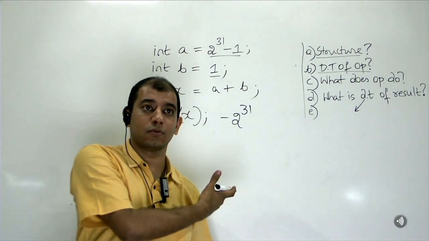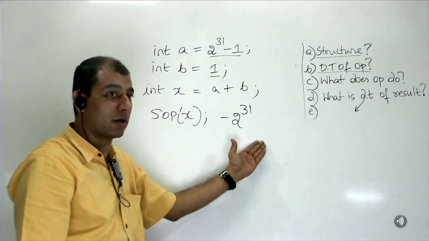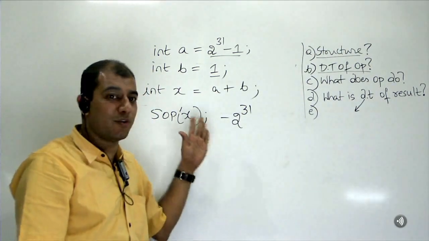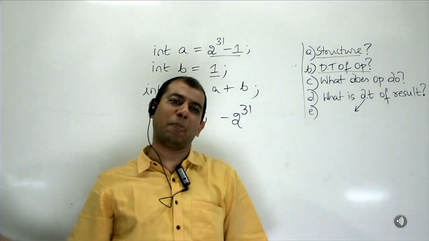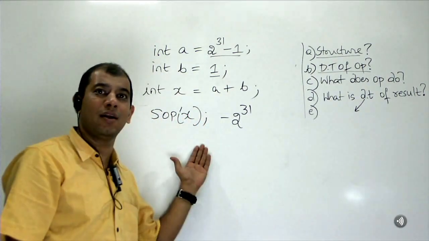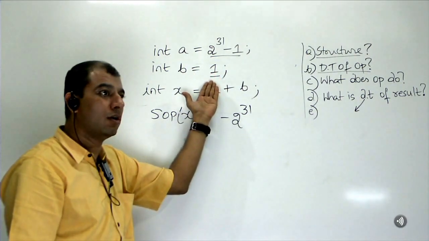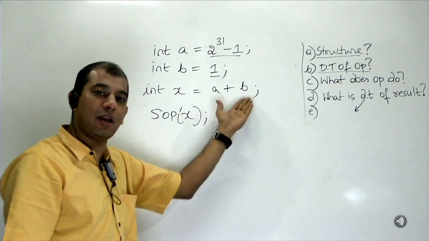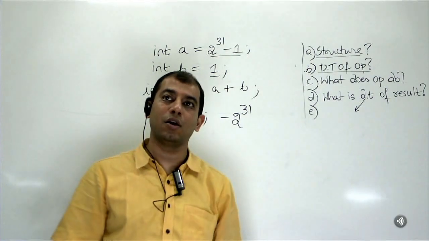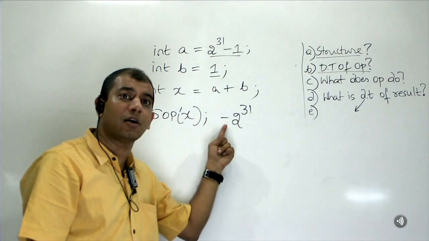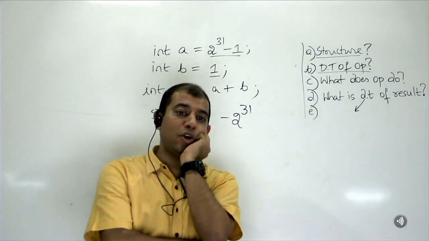Undefined. 2 power 32 minus 2 power 31. Look at the logic. If you tell this to a second standard kid, he will laugh. Because this is a positive value, this is a positive value, and positive plus positive, anybody knows it should give a positive, right? The result is a terrible negative. What is this?